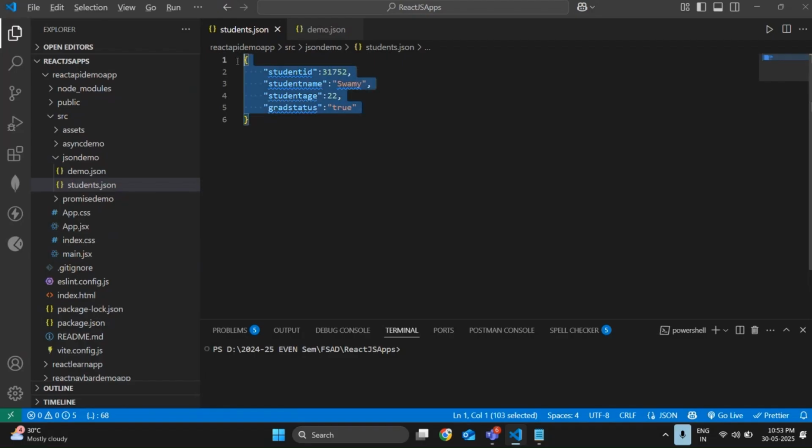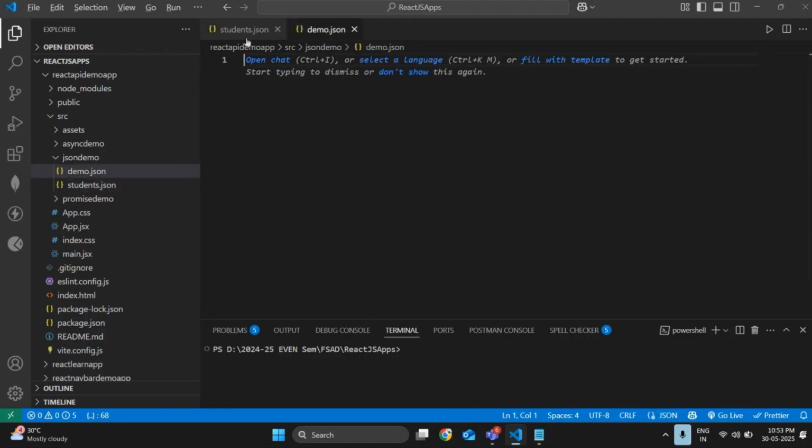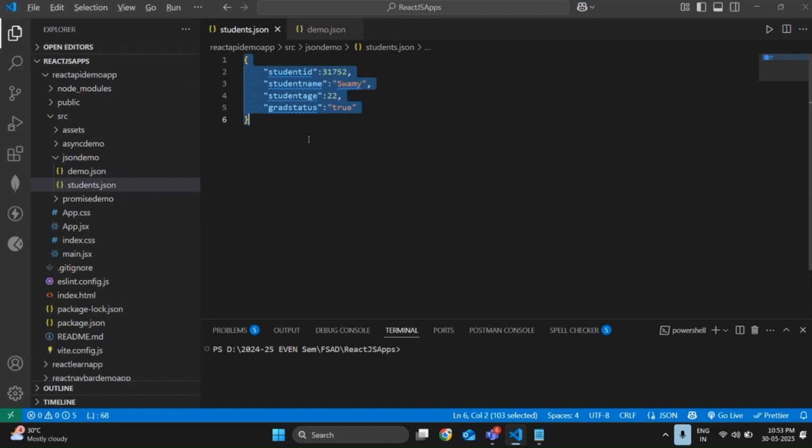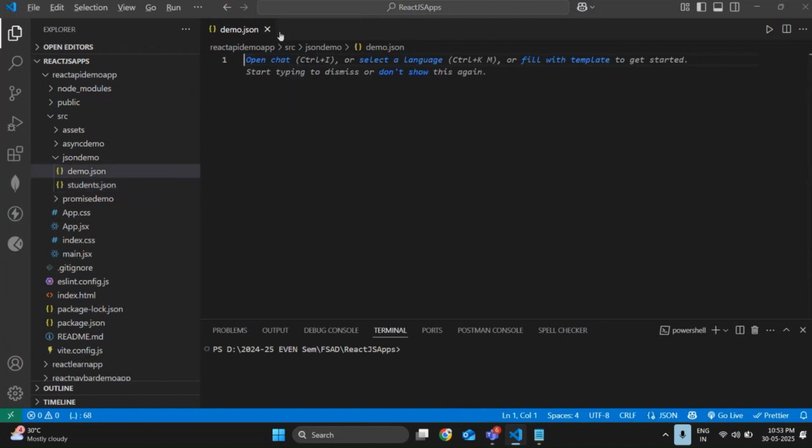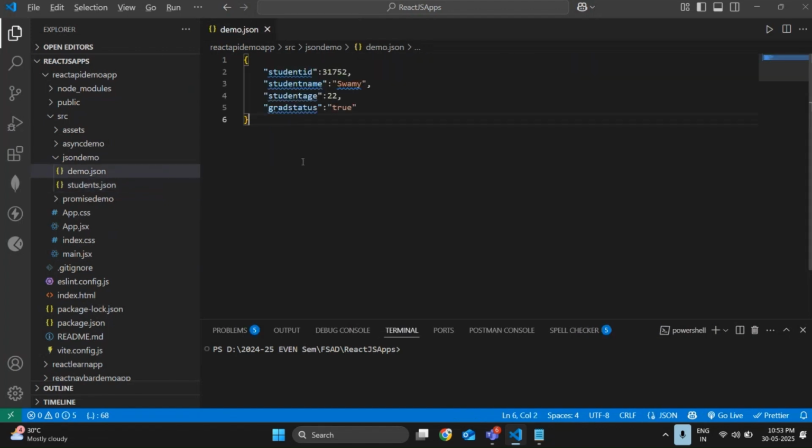So how to retrieve this data into JSON, how to display this data, we are going to discuss now clearly. Where I wrote the code actually, sorry, I wrote it in student.json. I don't want to write in students.json. I want to write in demo.json. Done.